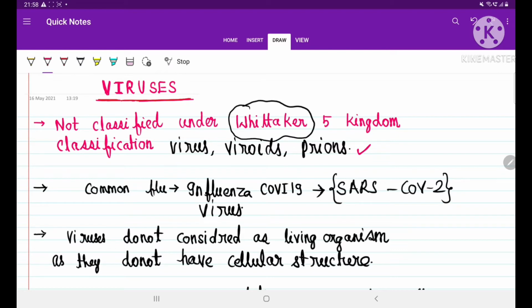What are examples of viruses, students? I hope you know that the common cold, this common flu disease, is caused by the influenza virus. So it's an example of a virus that is causing common flu everywhere. And we are living in the time of COVID-19. This COVID-19 disease is caused by a virus named SARS, severe acute respiratory syndrome, and then coronavirus 2. So COVID-19 is caused by the SARS-CoV-2 virus, right?